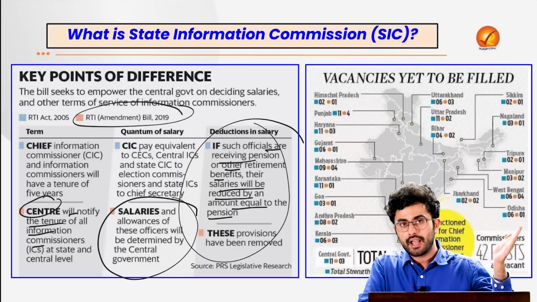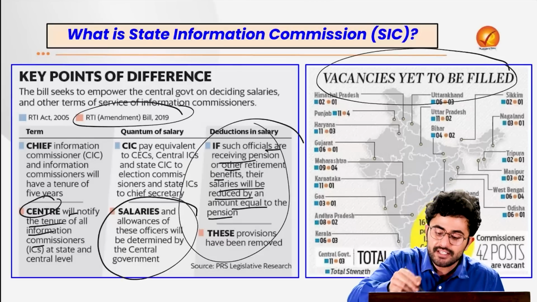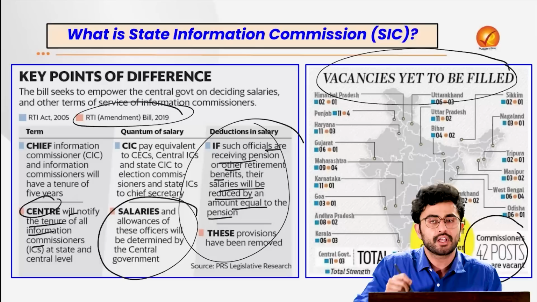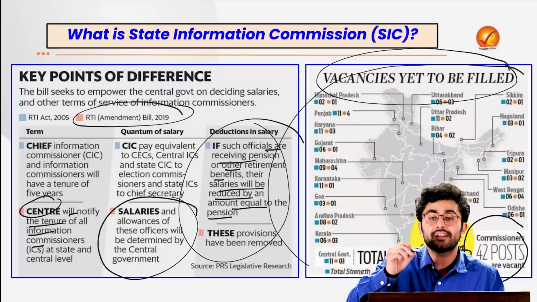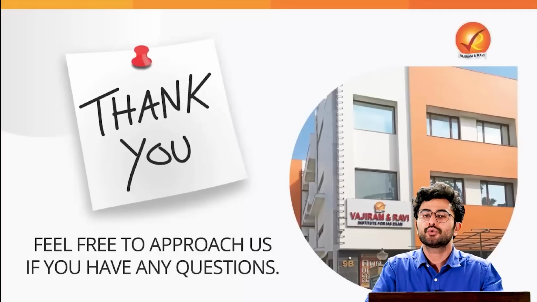Recently, both SIC and CIC were frequently in the news because of the issue of vacancies which exist here. For example, up to 42 commissioner posts are vacant, and of 165 sanctioned posts for Chief Information Commissioners and Information Commissioners, many lie vacant across the country. So keep this important issue in mind.